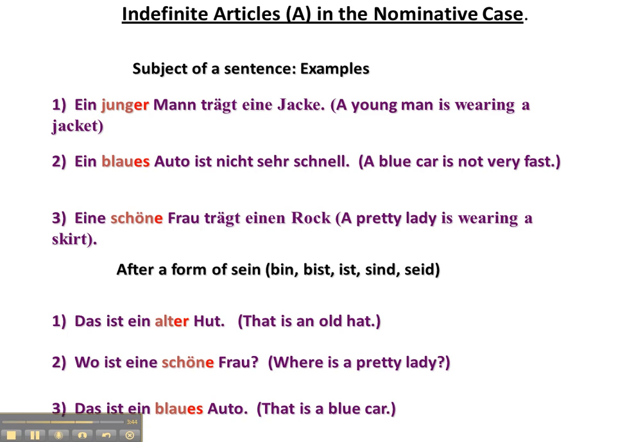Something can also be nominative, of course, because it comes after a form of the verb sein. So in this instance, if we want to say that is an old hat, we would say das ist ein alter Hut. Notice the er on the adjective alt reflects the fact that Hut is a masculine noun. Wo ist eine schöne Frau? Das ist ein blaues Auto.